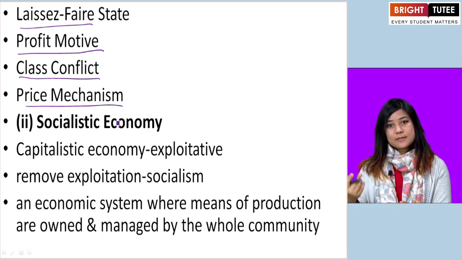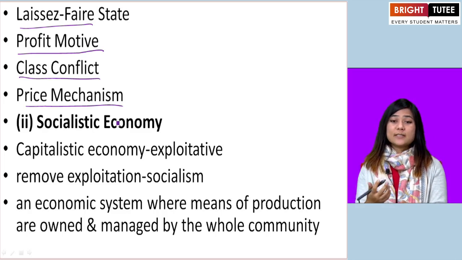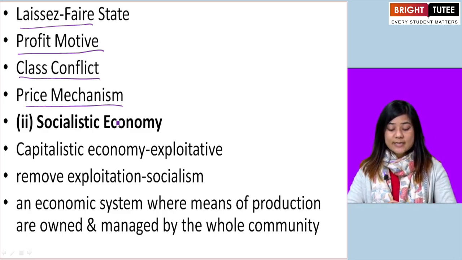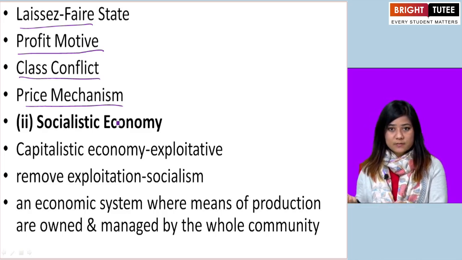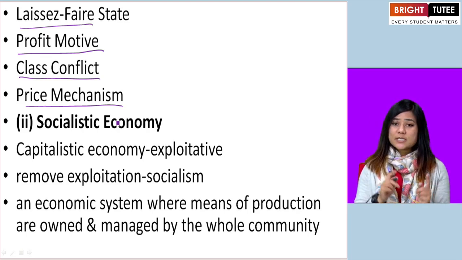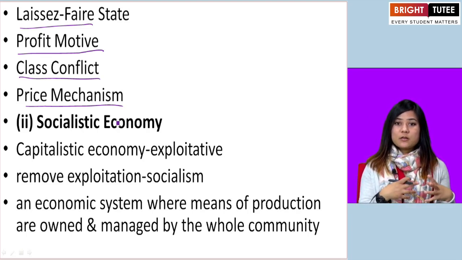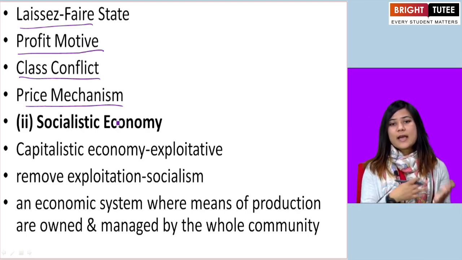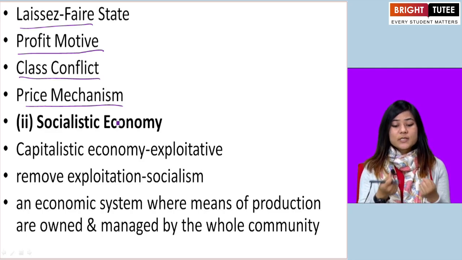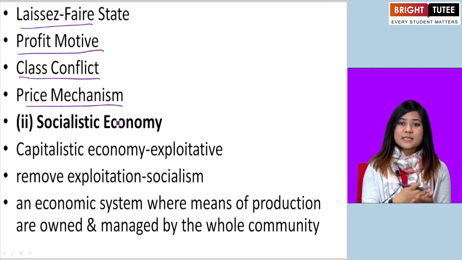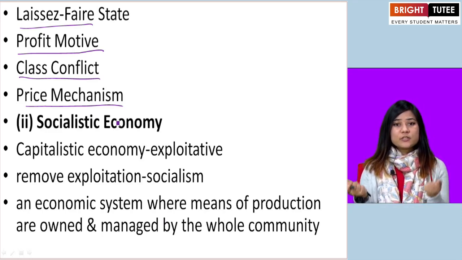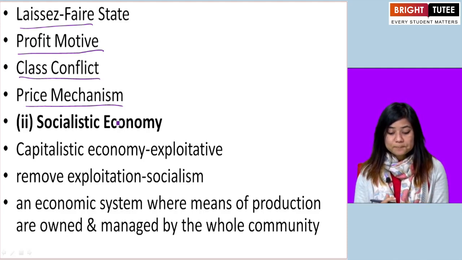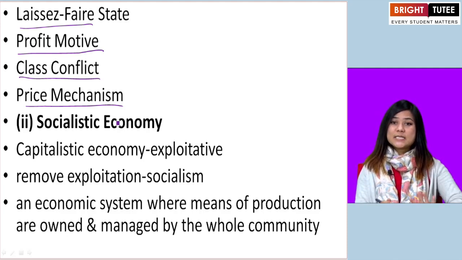And the price mechanism, the prices of the goods and services, they are decided according to the demand and supply for such goods and services. In a capitalist economy, the people's problems or issues are not understood. Okay, they are not considered. What is considered is how much demand is there for certain goods or services. What is the supply? Okay, according to that the prices are fixed. Okay, so that was capitalistic economy.